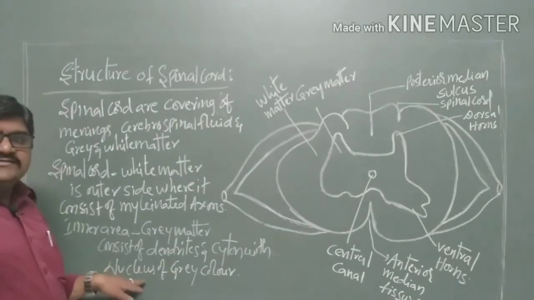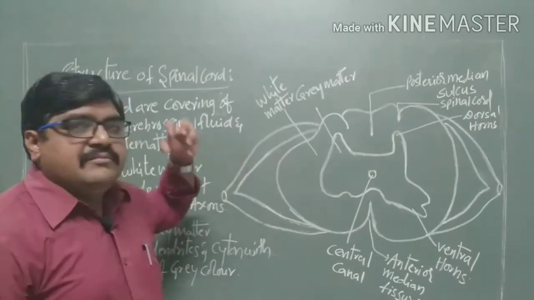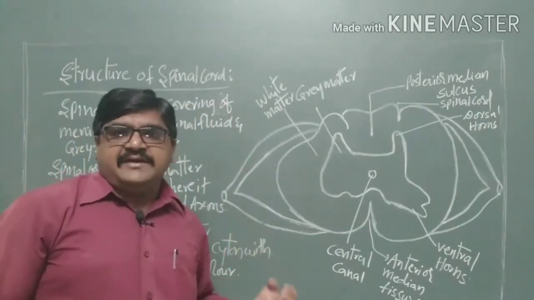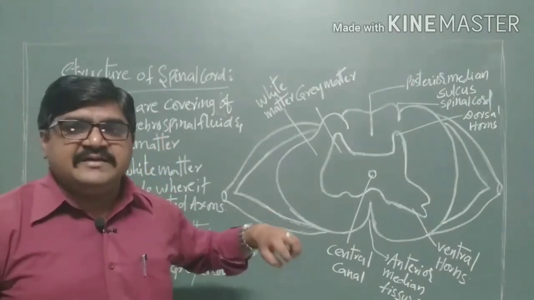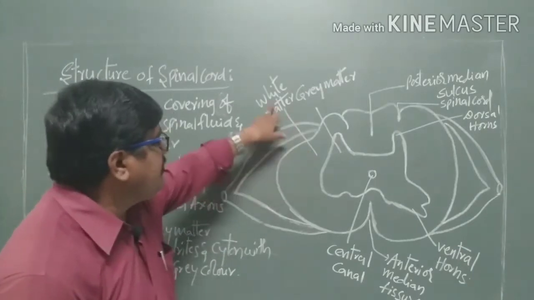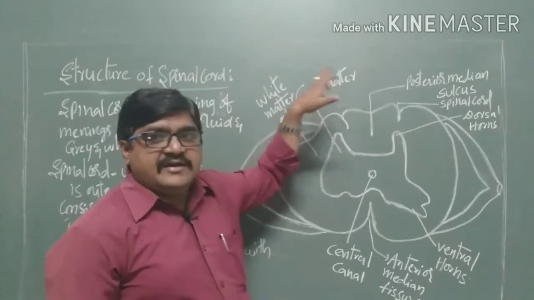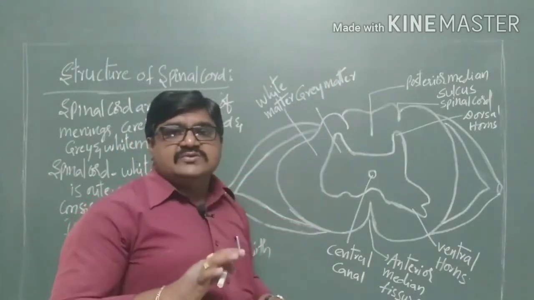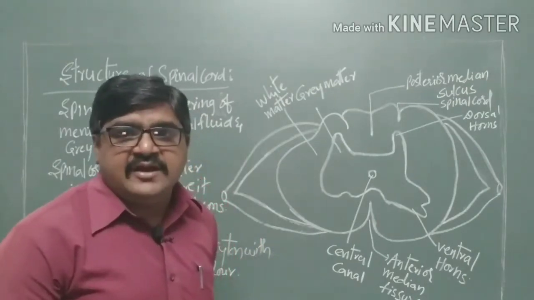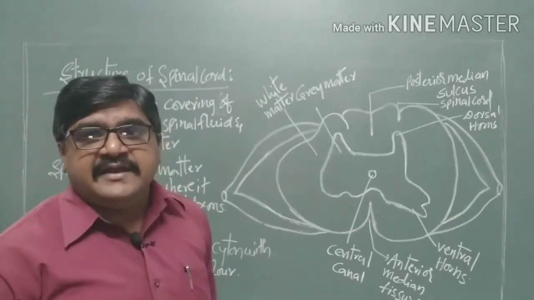So here it is called the gray matter. In the brain, the outer surface is occupied by the gray matter and the inner surface by the white matter. But in the spinal cord, the outer surface is covered by the white matter and the inner surface by the gray matter, where these are opposite to one another. So easily, with the help of gray and white matter, we can differentiate the brain from the spinal cord.